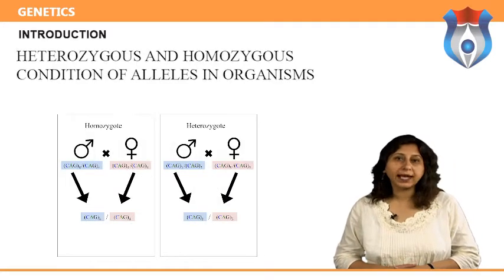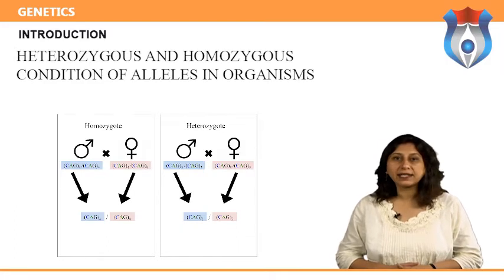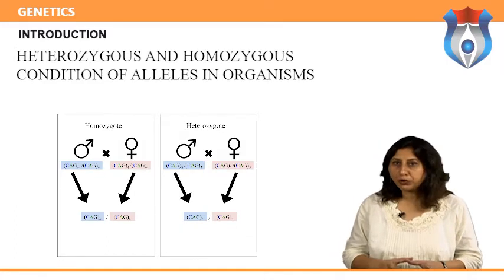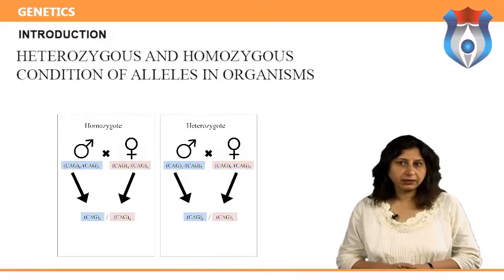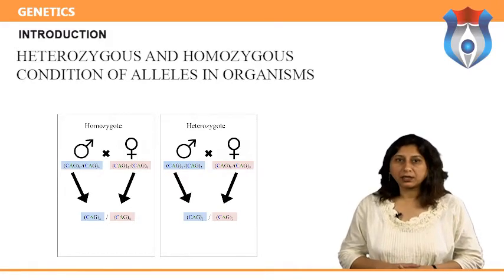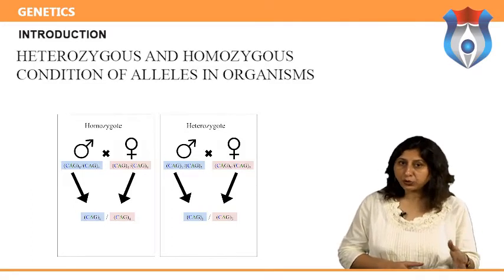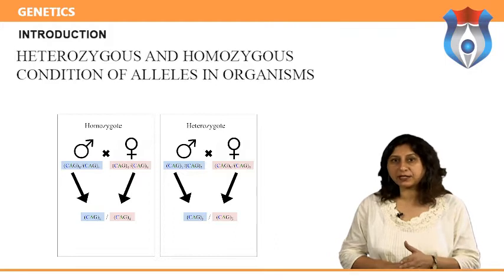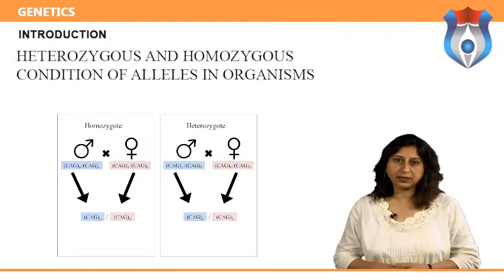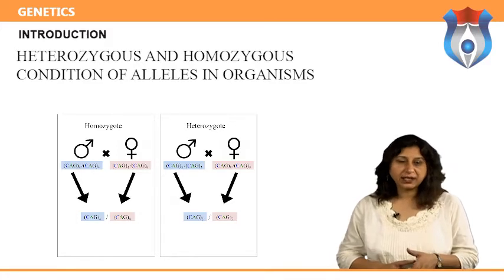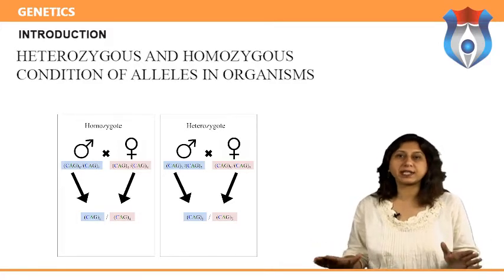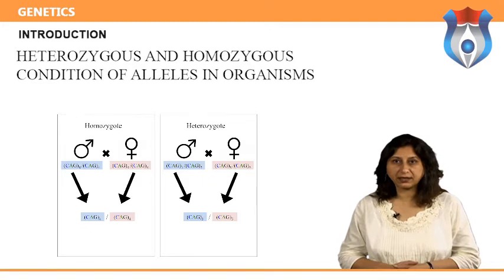Heterozygous and homozygous condition of alleles in organisms. The two paired alleles in an organism's genotype may be identical or they may be different. An organism's condition is said to be homozygous when two identical alleles are present for a particular characteristic. In contrast, the condition is said to be heterozygous when two different alleles are present for a particular characteristic.